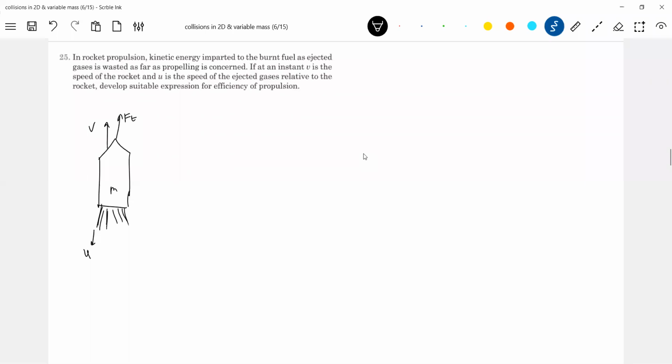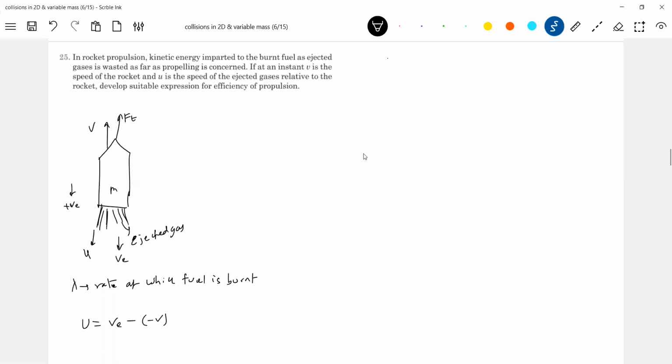So let me define a few terms. What is lambda? Lambda is the rate at which fuel is burnt. Now then, what is the velocity of the ejected gas? So this u we know. So this will be u equal to ve minus of minus v. Why is it? Because I'm taking downward as positive.